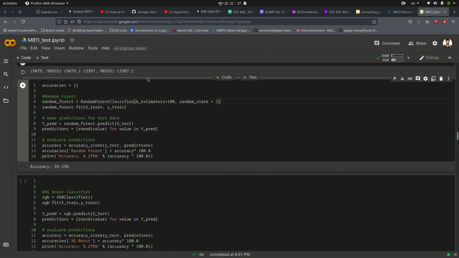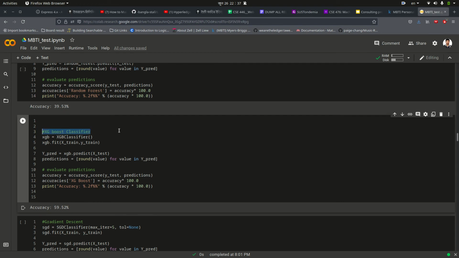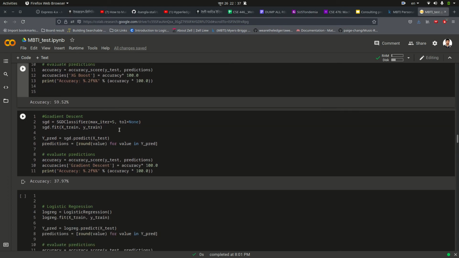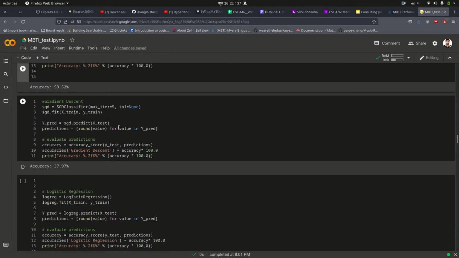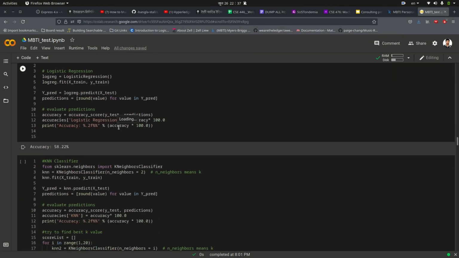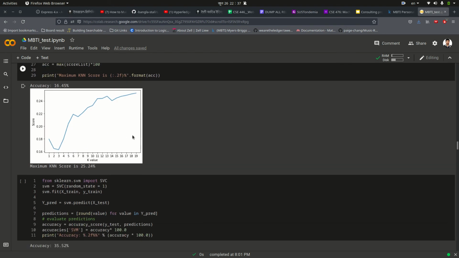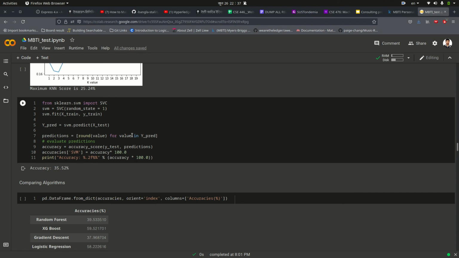After random forest, I have used the XGBoost classifier. XG stands for extreme gradient, and using extreme gradient boosting I have predicted the evaluation. And then I have used the gradient descent approach and the logistic regression approach one by one, and lastly the k-nearest neighbor approach has been applied, and finally SVM, support vector machine, has been applied.